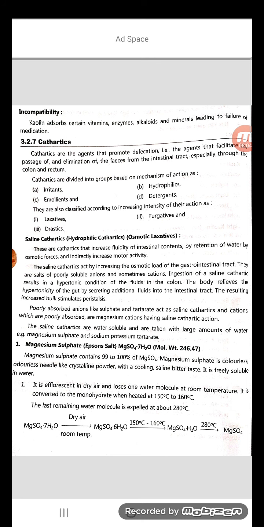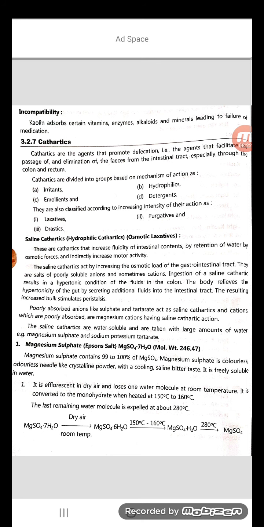Directly acting stimulants stimulate the peristaltic activity of the intestine, but here the purgatives increase the bulk, and because of that it stimulates the peristalsis.